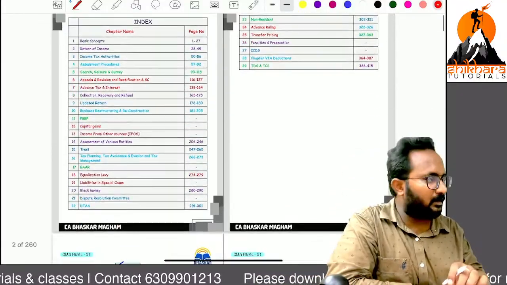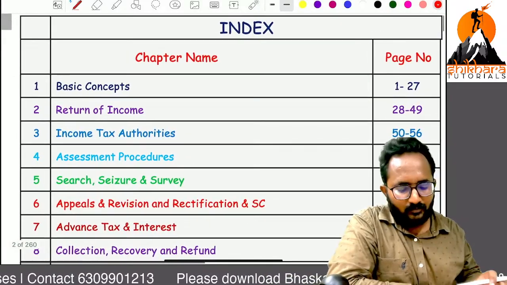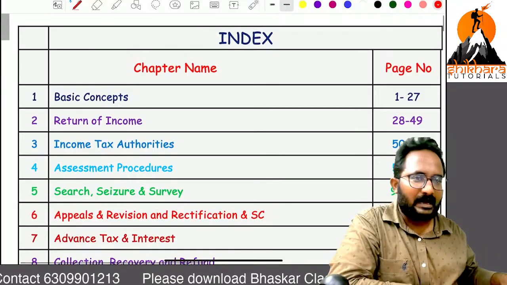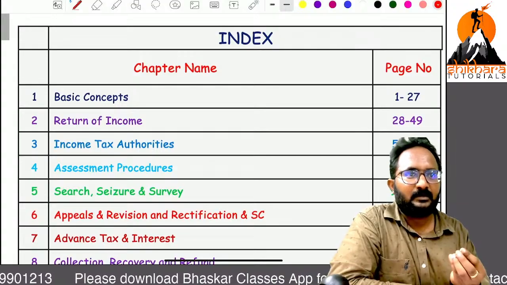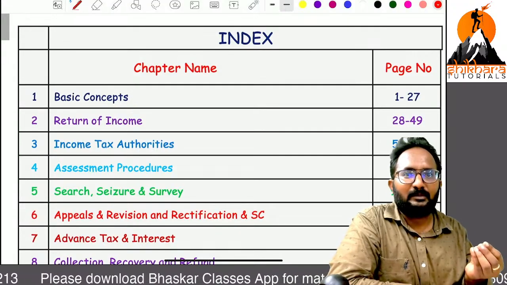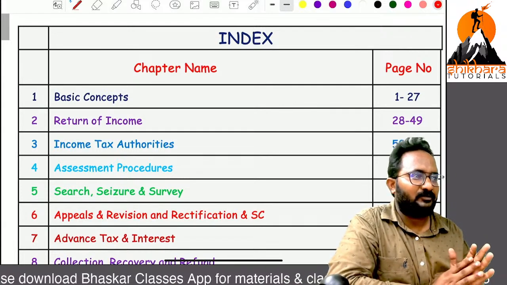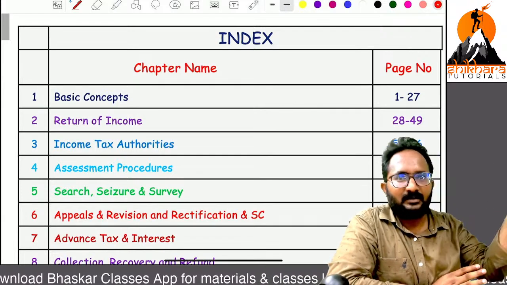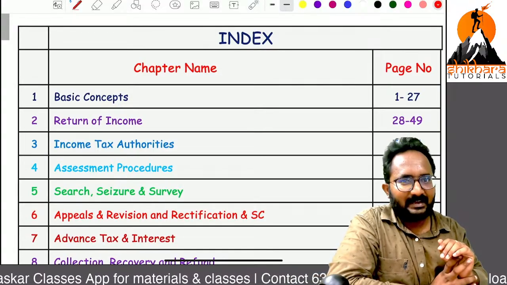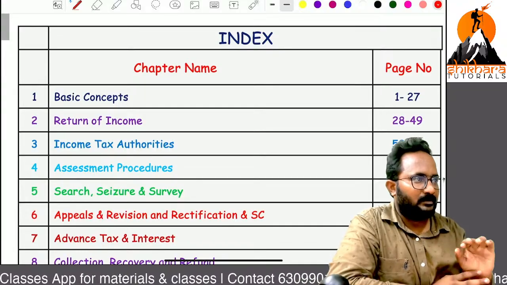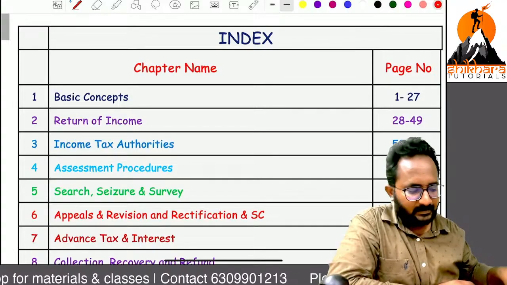We can start one by one chapters and complete them one by one. So now we can start with the basic concept. As of now we discussed only chapter names. Don't try to remember all the chapters, not required. But for international taxation we have 5 sets of chapters. What are the 5? GAAR, transfer pricing, DTAA, non-resident taxation and advanced. The weightage is huge for these 5 chapters, remember.